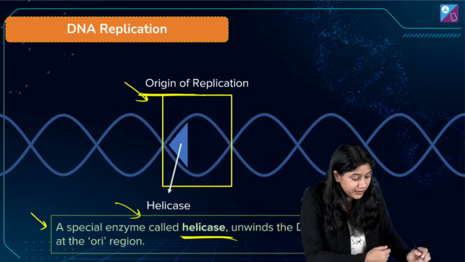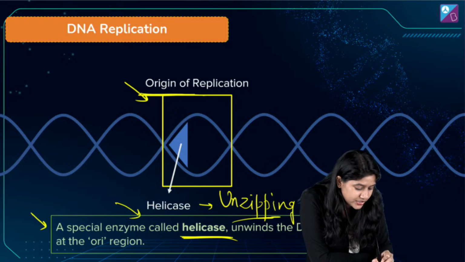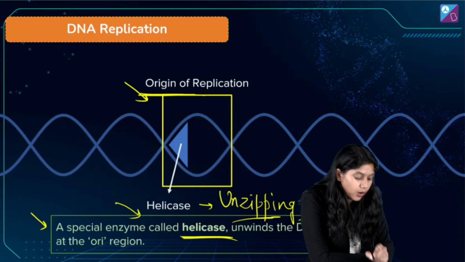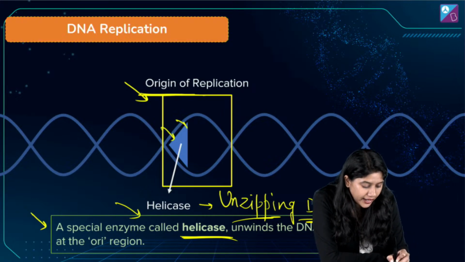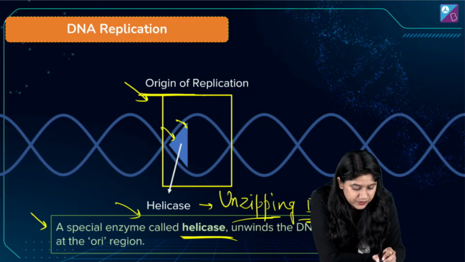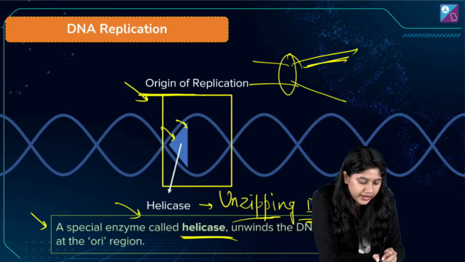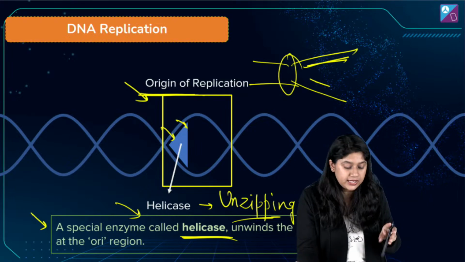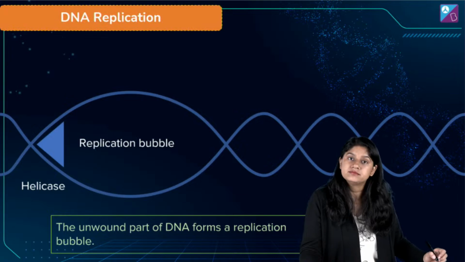It will be actually helping in unzipping the DNA. It will actually help in opening of the DNA. This enzyme will act, right, and it will just open up the space. Clear? यहाँ पे enzyme आ गया है तो यहाँ पे open space हो जाएगी. And this is done with the help of the enzyme helicase. So here we have this.